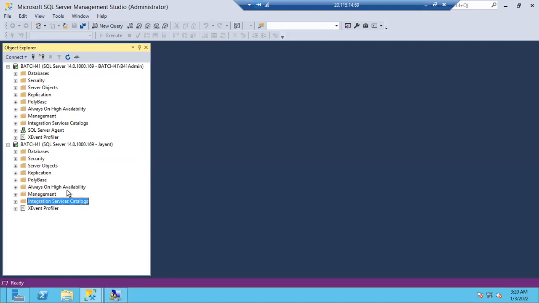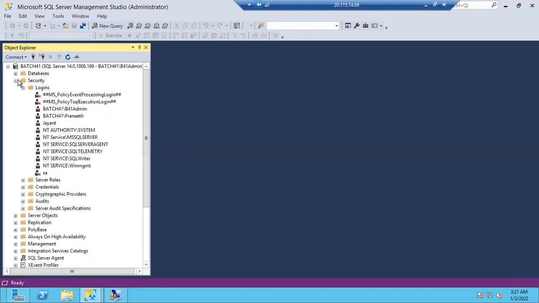Agree, everyone? So if you don't see agent here, what does it mean? There are 2 scenarios where you don't see agent. In what scenarios you cannot see agent, guys? Tell me. One is if you don't have proper permissions, you don't see agent. The second one, someone already answered: Express edition. In the Express edition, there is no SQL Server Agent. Okay, clear, guys.